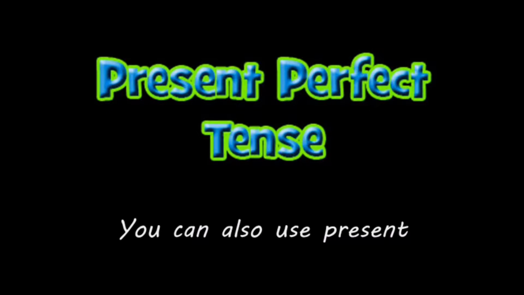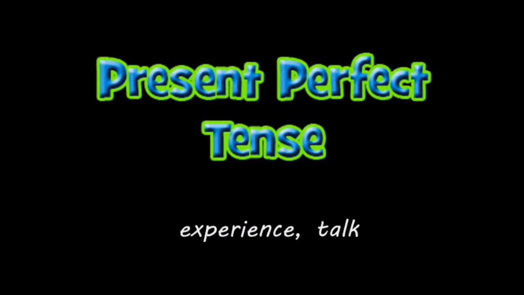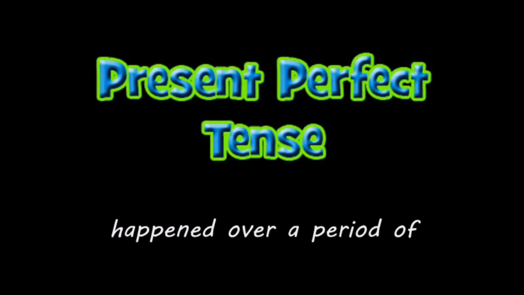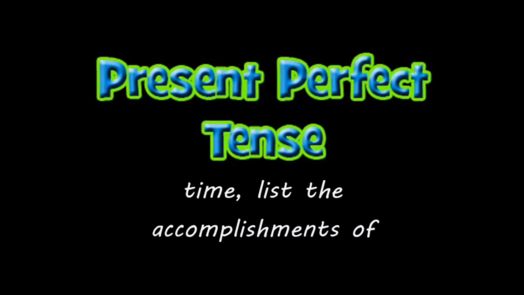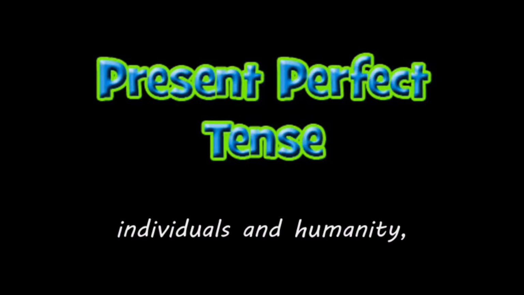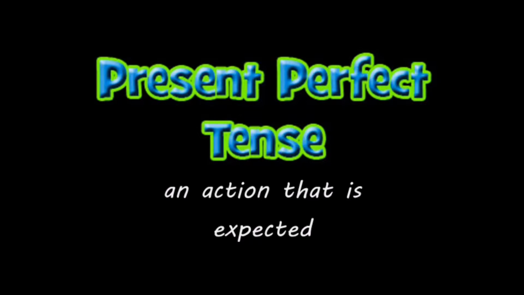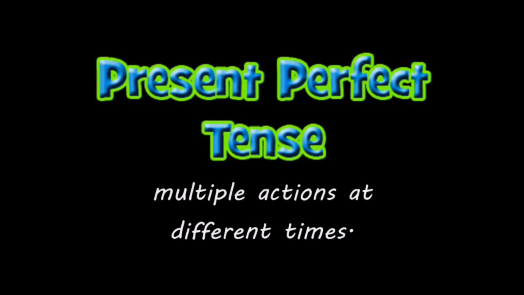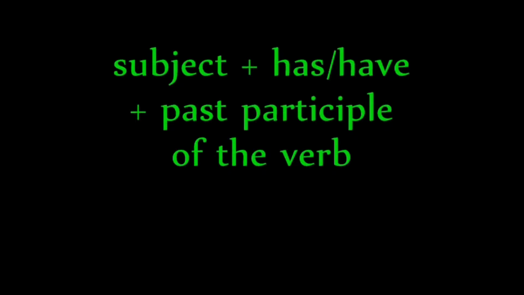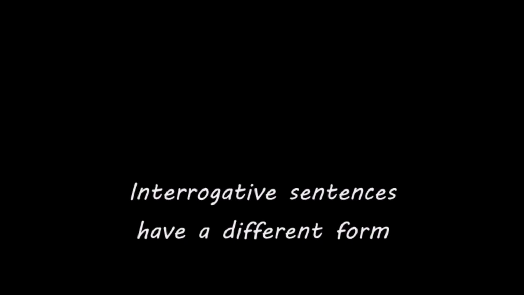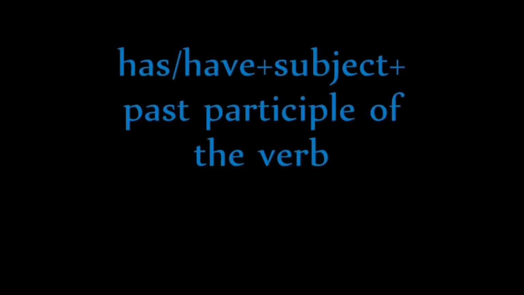You can also use present perfect to describe your experience, talk about change that has happened over a period of time, list the accomplishments of individuals and humanity, an action that is expected has not happened, and multiple actions at different times. Present perfect tense is a sentence structure of subject plus has or have plus past participle of the verb. Interrogative sentences have a different form. That is, has or have plus subject plus past participle of the verb.